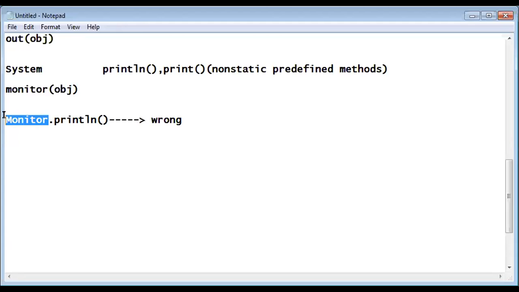Monitor. But I cannot write monitor. What can I write? Tell me. System dot out. Now, please tell me what is the object. See, this is the object. System dot out. Yeah, system dot out is an object.